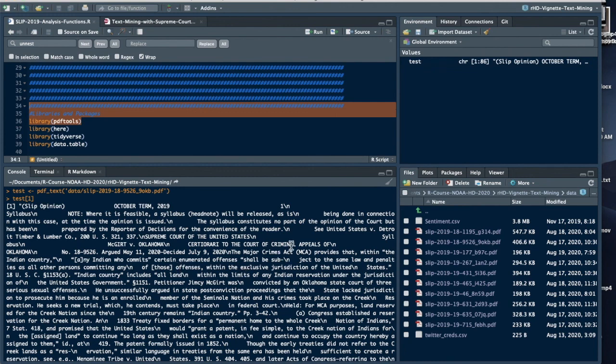And in the next steps, I'm going to show you how to parse this text out a little bit and make it a little bit more usable.